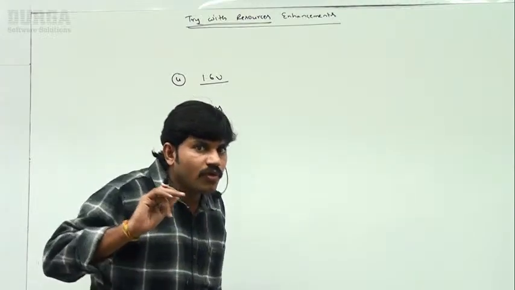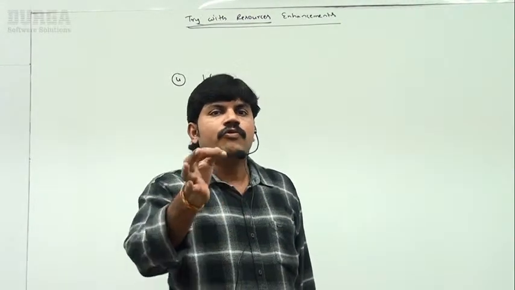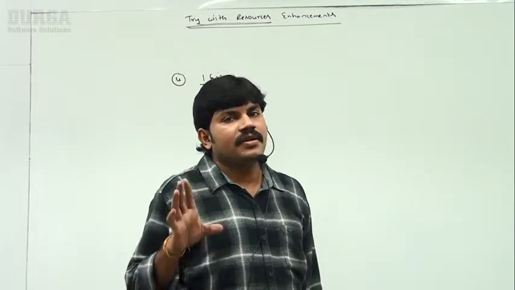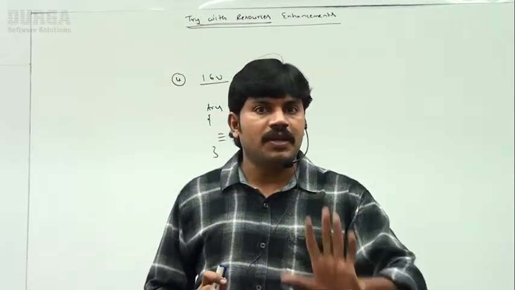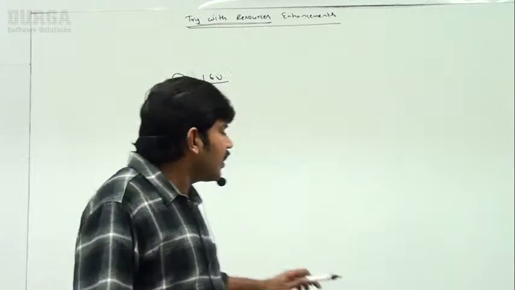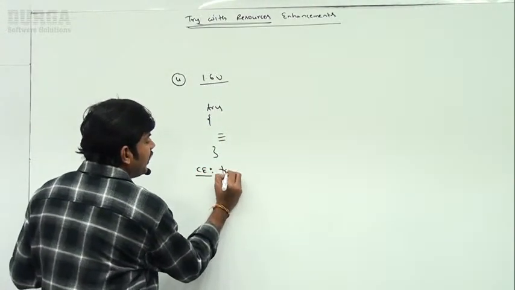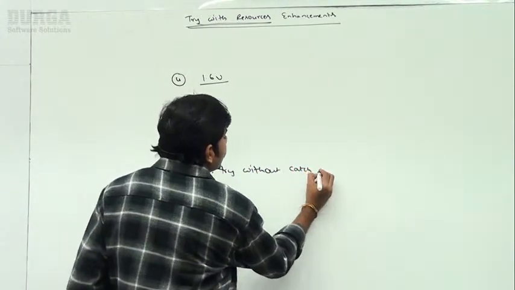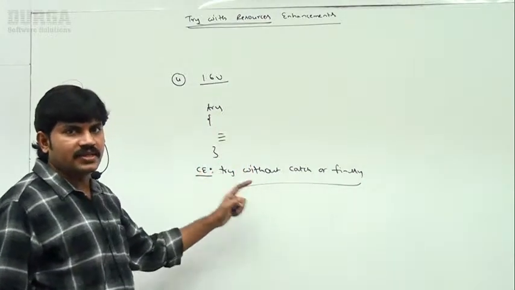Sir, if you are taking only try, the compiler will give an error, because try without catch or finally is invalid. Whenever we are taking a try block, compulsorily we have to take either a catch block or a finally block. If you are not taking anything, compile time error saying try without catch or finally. This is the compile error we are going to get.